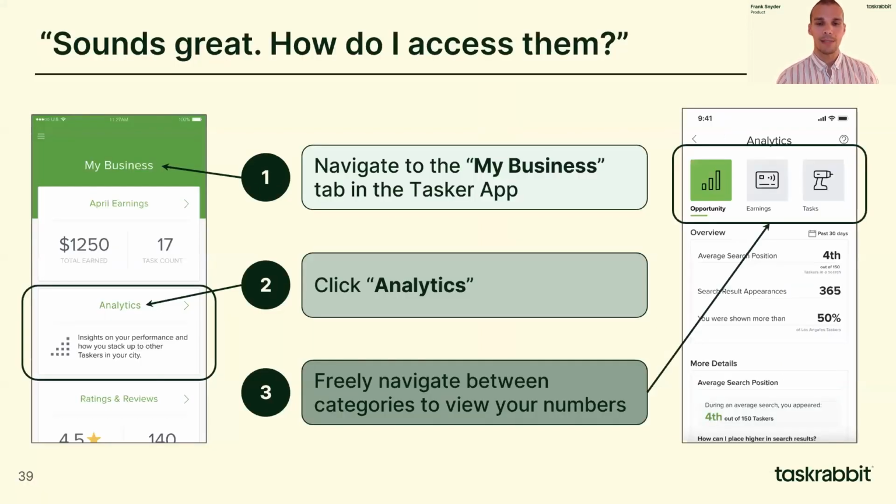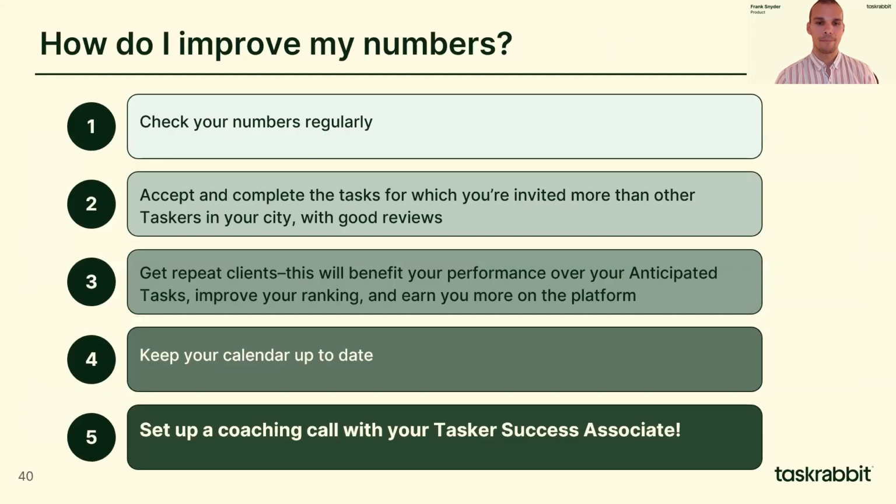Now you may be thinking, sounds great, how do I access them? Well, first, navigate to the My Business tab in the Tasker app. 2, click Analytics. And 3, you can navigate between the 3 categories and view your numbers.